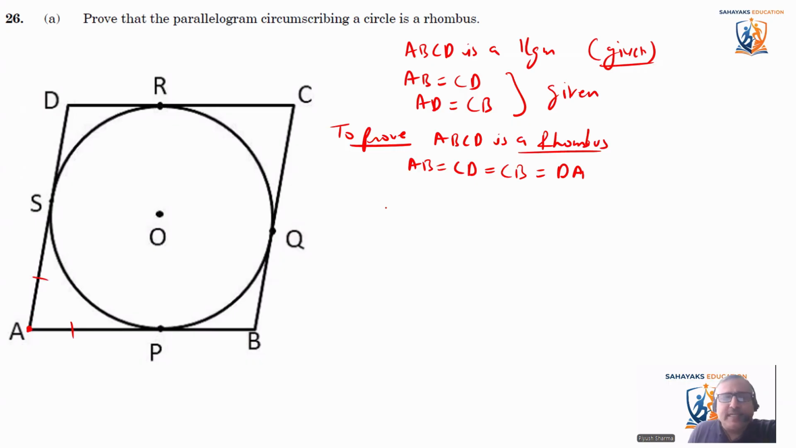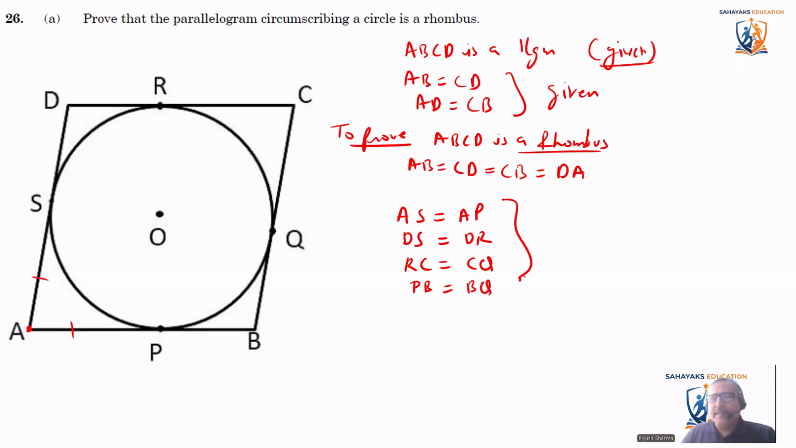So let's write all the tangents here. I'll write AS is equal to AP. It's a tangent, right? And I can say DS is equal to DR. I can also say that RC is equal to CQ and PB is equal to BQ. Okay, so these are tangents.